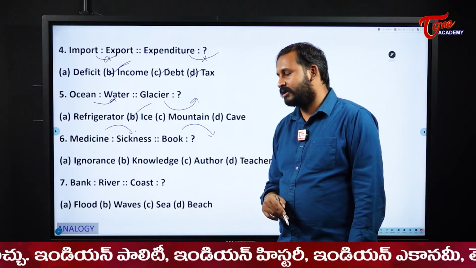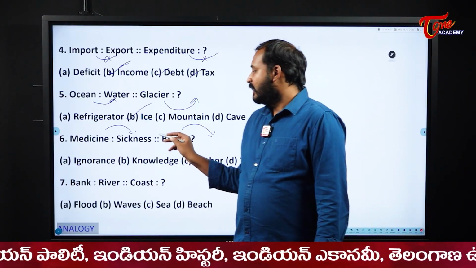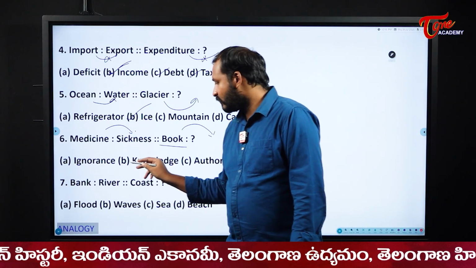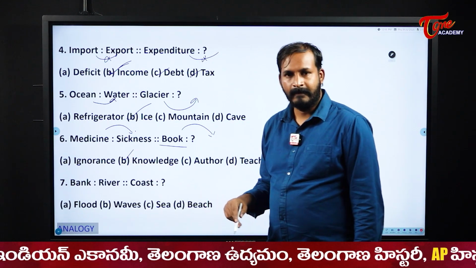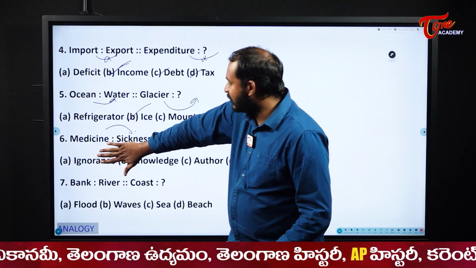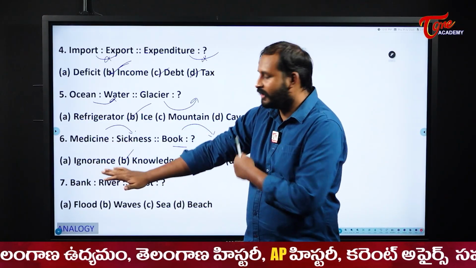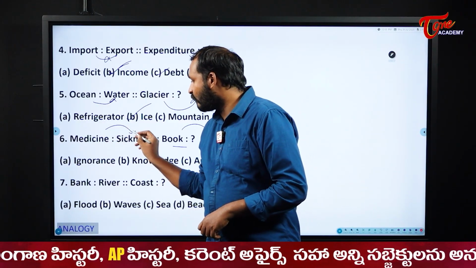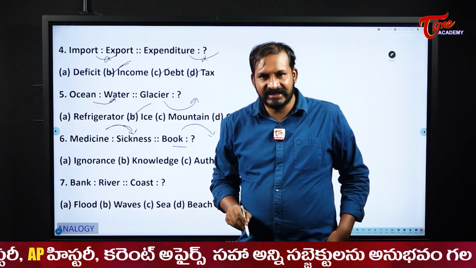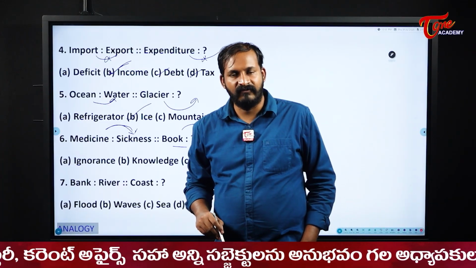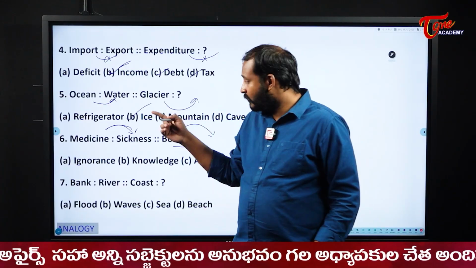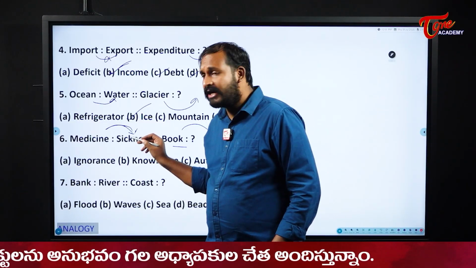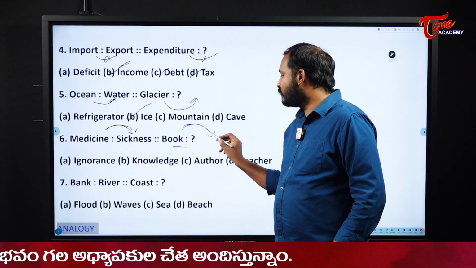This is very important, students. What happens here is, most students, whenever they see the word book, they go for knowledge. But please see the context here. Yes, when you read a book, you gain knowledge. That is fine. But here, what is the context? Medicine is used for what? To gain sickness? No, right? Medicine is used to treat sickness. Similarly, books are used for what?